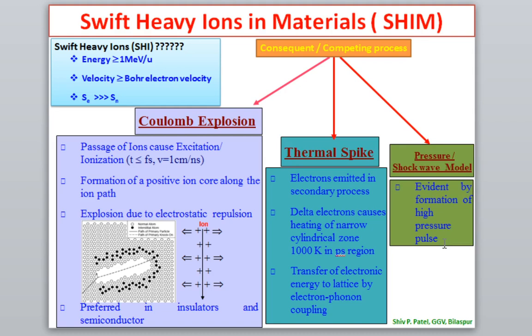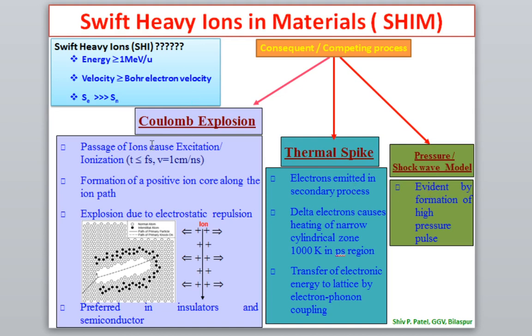It means whenever a swift heavy ion, a high energy ion, is passing through a material, these three phenomena, the Coulomb explosion, thermal spike, and pressure shock wave model, occur simultaneously. First Coulomb explosion, then thermal spike, then pressure shock wave. Okay. But as I told, this Coulomb explosion can be observed only in insulators and semiconductors. It cannot be observed in a metal. But this thermal spike and this shock wave can be observed in a metal also.